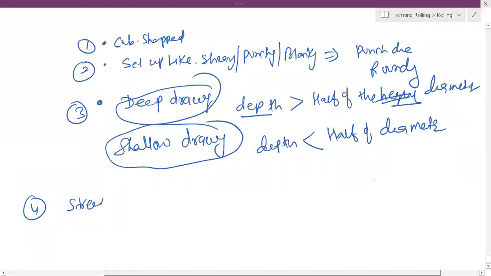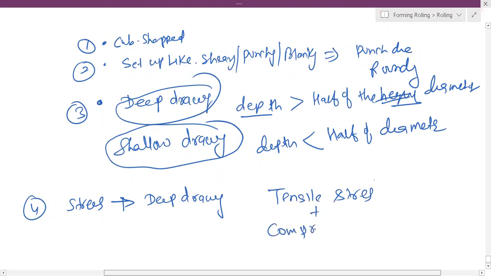So basically in deep drawing, there will be tensile stress plus compressive stress.